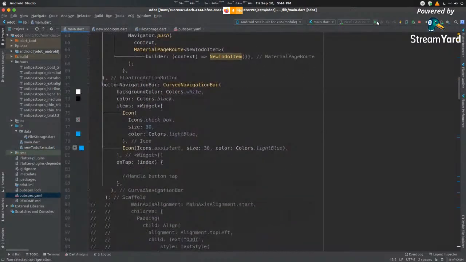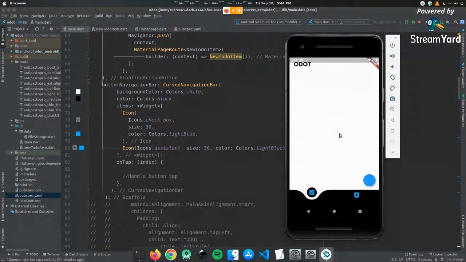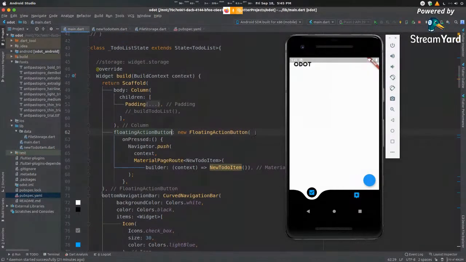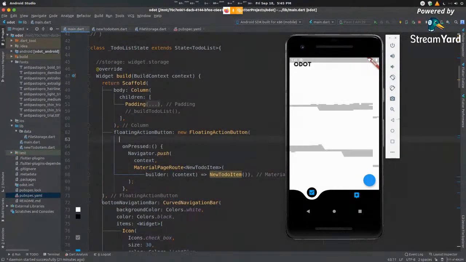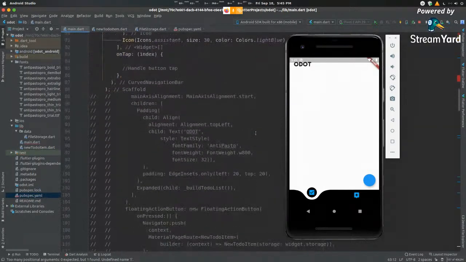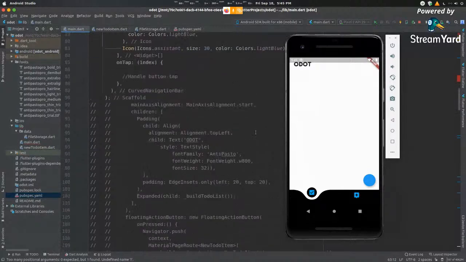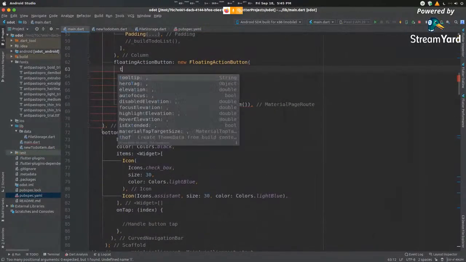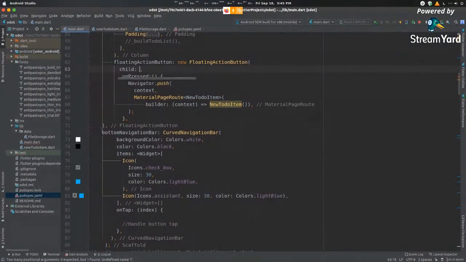So now if we run this, this is what we get. We have a button here. You can see that this button has no icon in the middle. That's because we haven't defined any icon inside in this way. So let's just press enter, icon, or rather, what's the thing called? It's called Tooltip. So we go here, let's define a child for it.